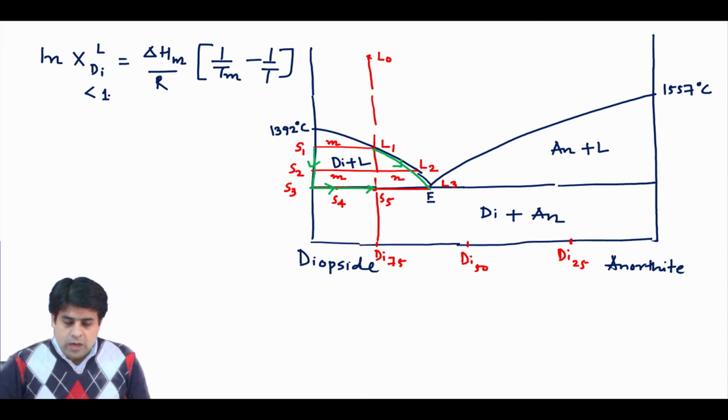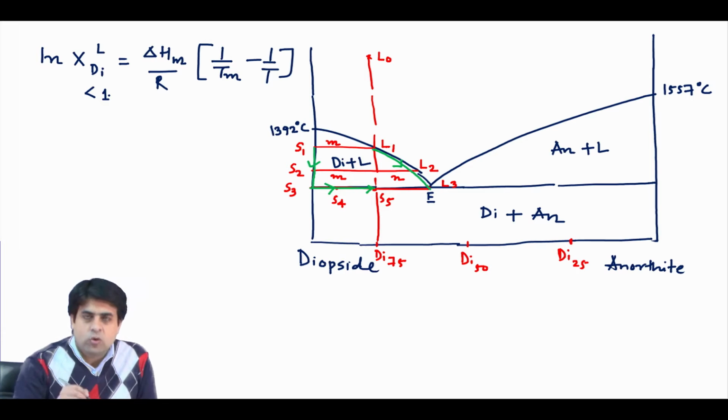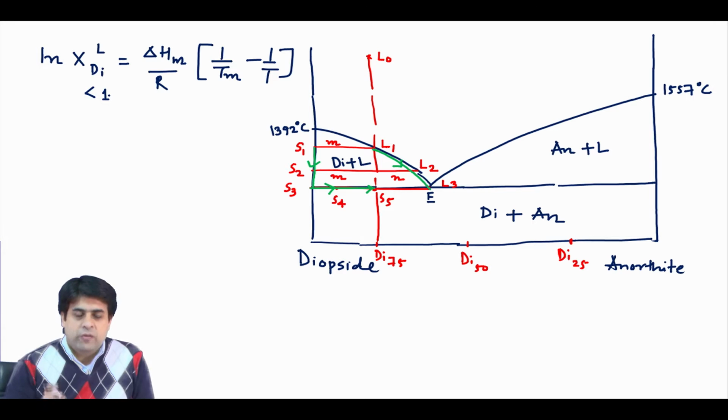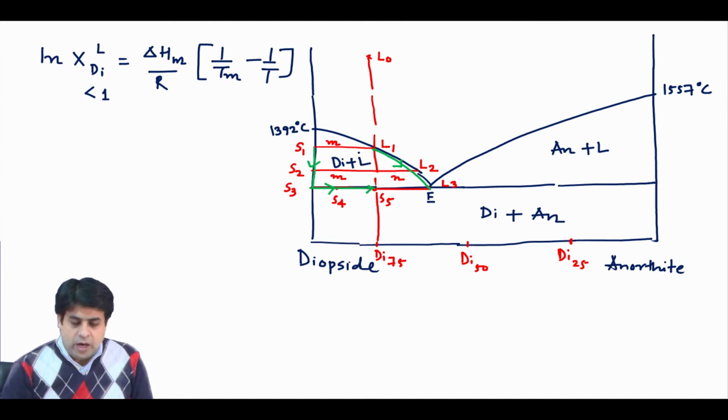In this phase diagram we understand equilibrium crystallization. We started with an L0 composition at high temperature, and in this L0 composition you have 75% of the diopside component and 25% of the anorthite component. It is a single liquid phase, but it has some proportion of diopside and some proportion of anorthite. So we can calculate that, and when we decrease the temperature, we draw the isotherms.